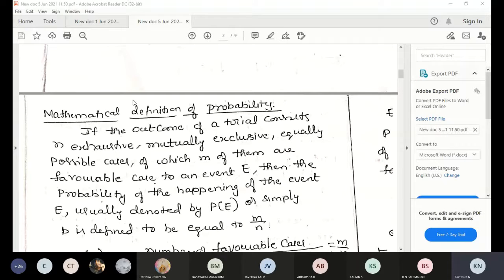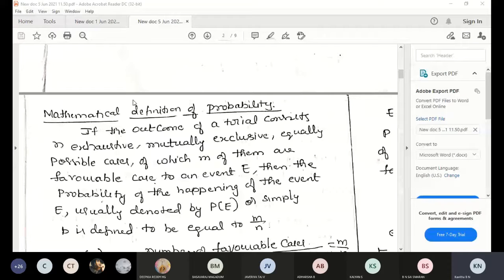For example, tossing a coin two times. The possible outcomes are HH, HT, then TH, then TT.